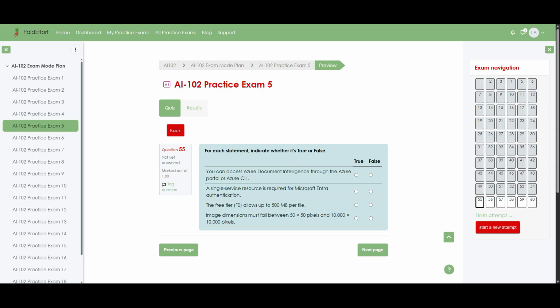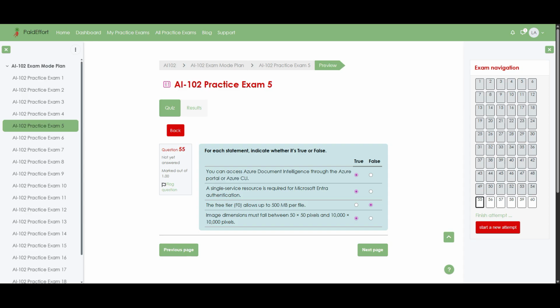Question 55. For each statement, indicate whether it's true or false. Statement 1. You can access Azure Document Intelligence through the Azure portal or Azure CLI. Correct answer. Statement 2. A single service resource is required for Microsoft Entra authentication. Correct answer. True. Statement 3. The free tier F0 allows up to 500 megabytes per file. Correct answer. False. Statement 4. Image dimensions must fall between 50 by 50 pixels and 10,000 by 10,000 pixels. Correct answer. True. Now let's go through the explanation together.